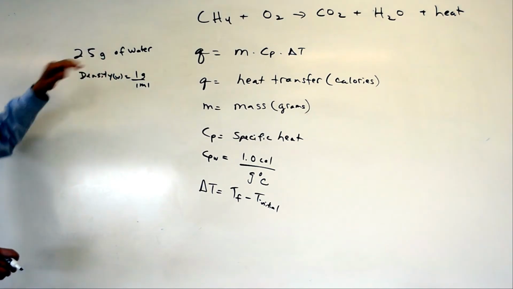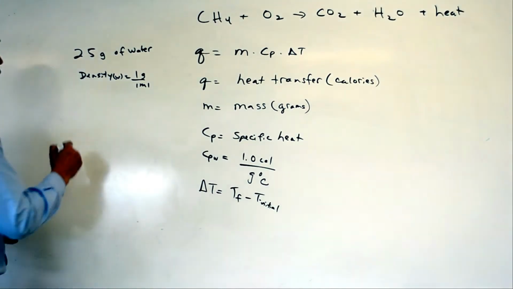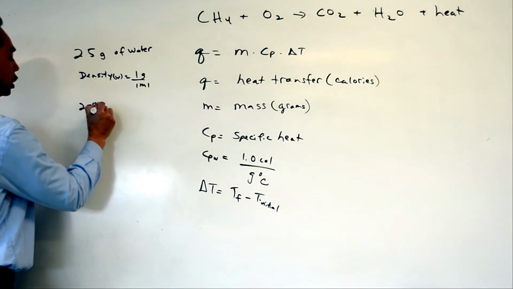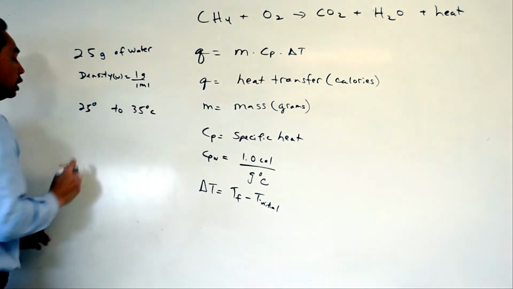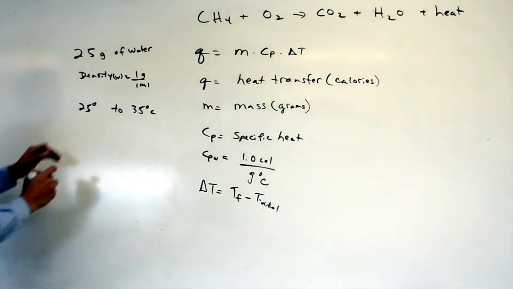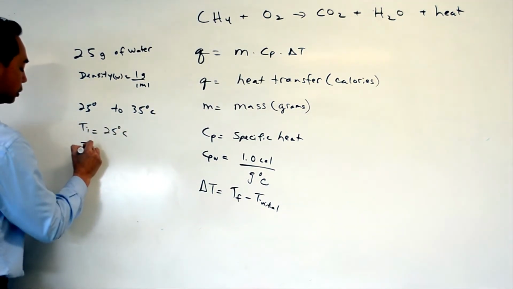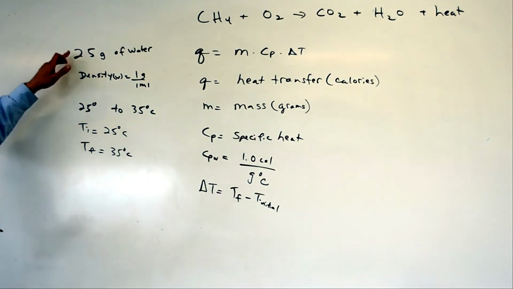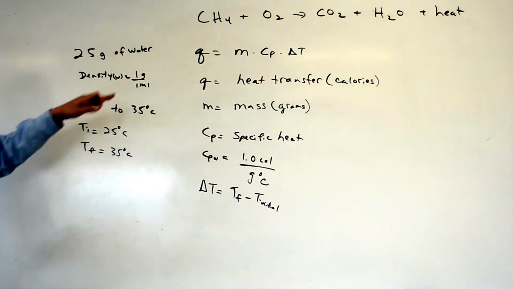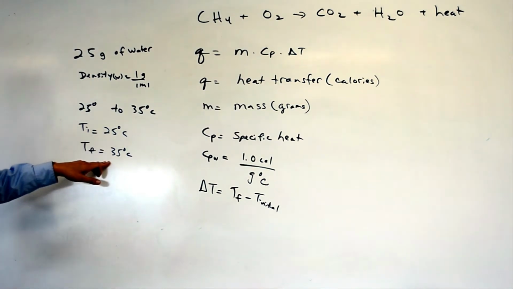If I have 25 grams of water, how much heat would it take for me to raise it from 25 degrees to 35 degrees? So the initial temperature is 25 degrees, and the final temperature is 35 degrees. How much energy would it take to raise 25 grams of water, or 25 mL of water, from 25 degrees to 35 degrees?